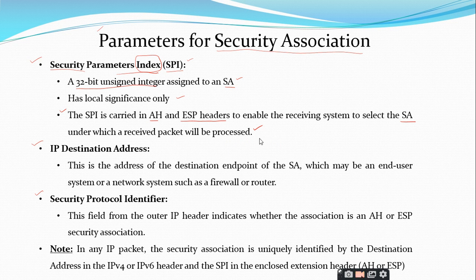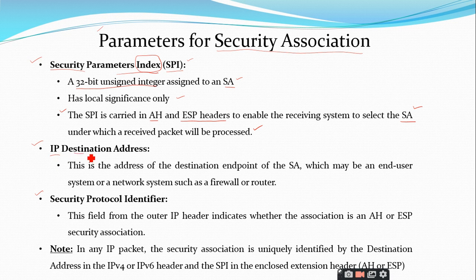Every security association will have a different policy. So in order to know what policy we need to implement, and how we have to enforce the policies on the incoming packet, we make use of this SPI that is related to the security association.